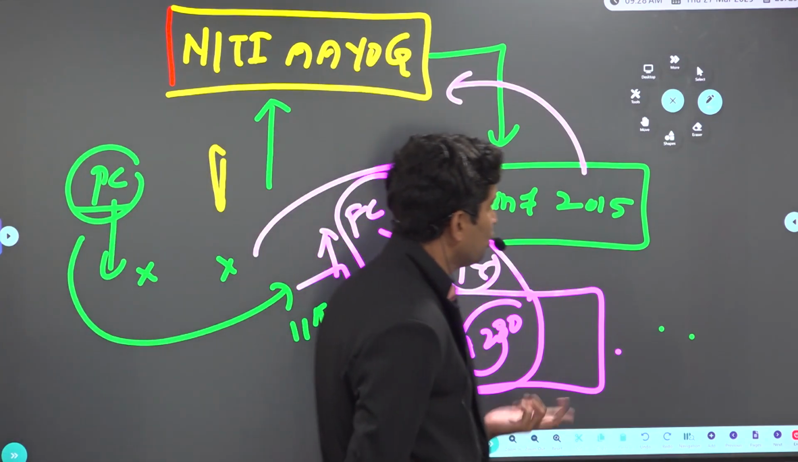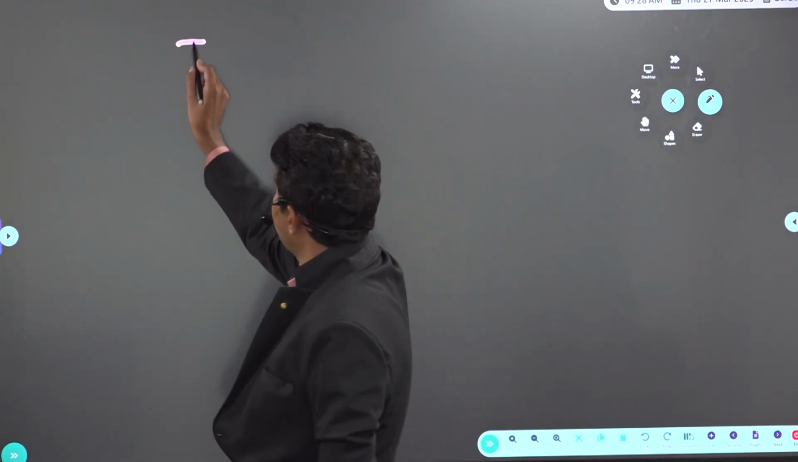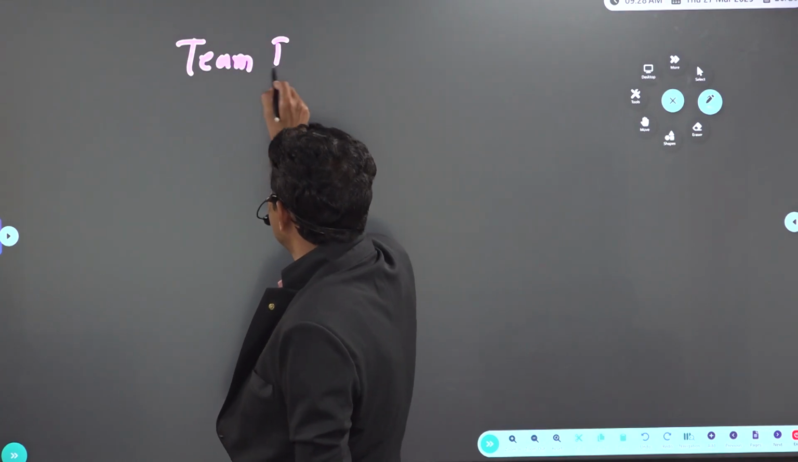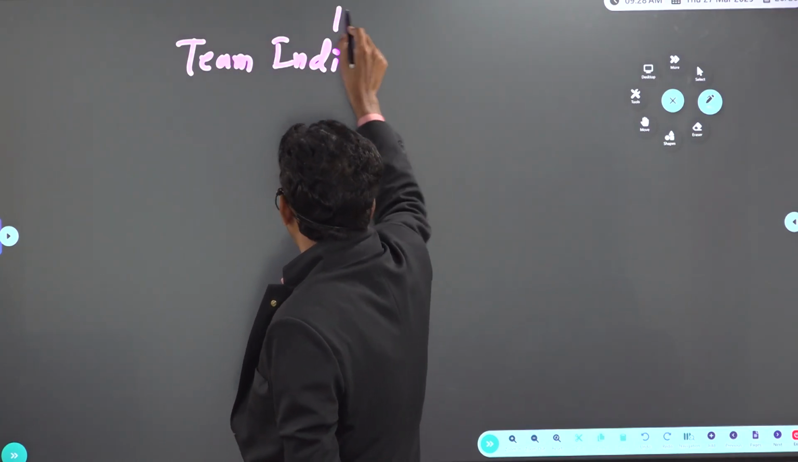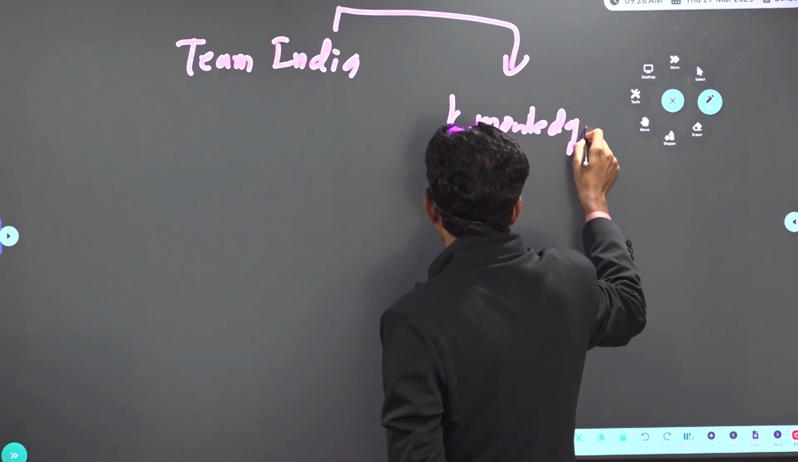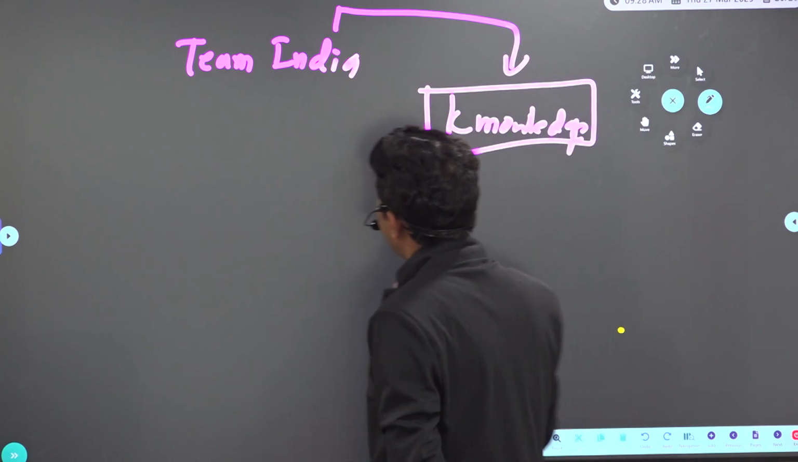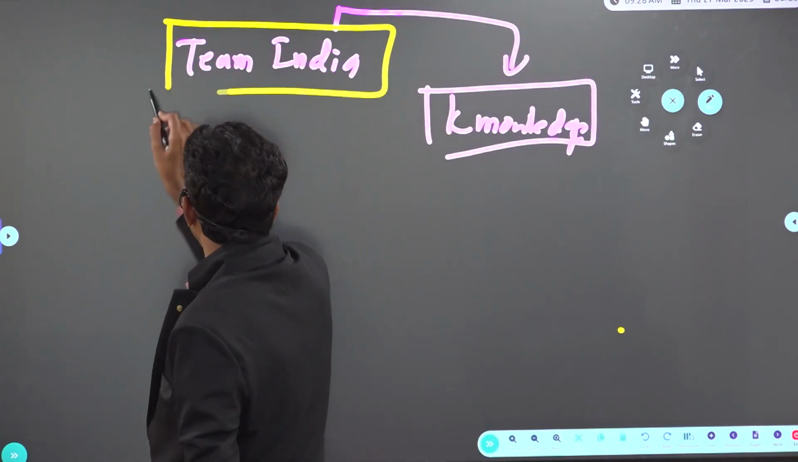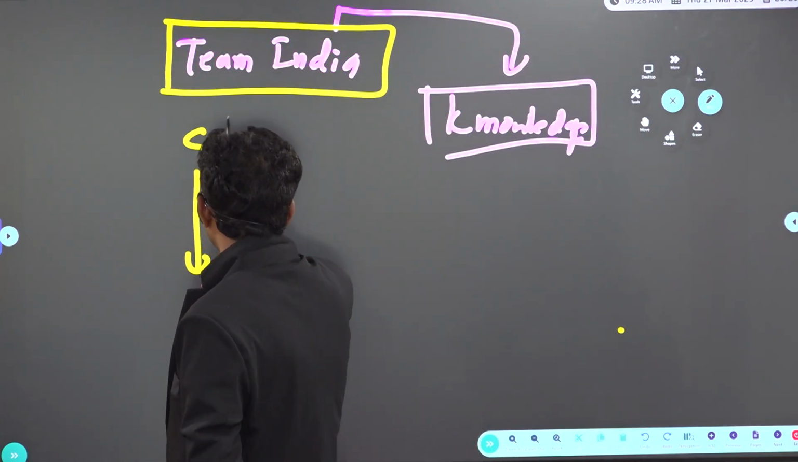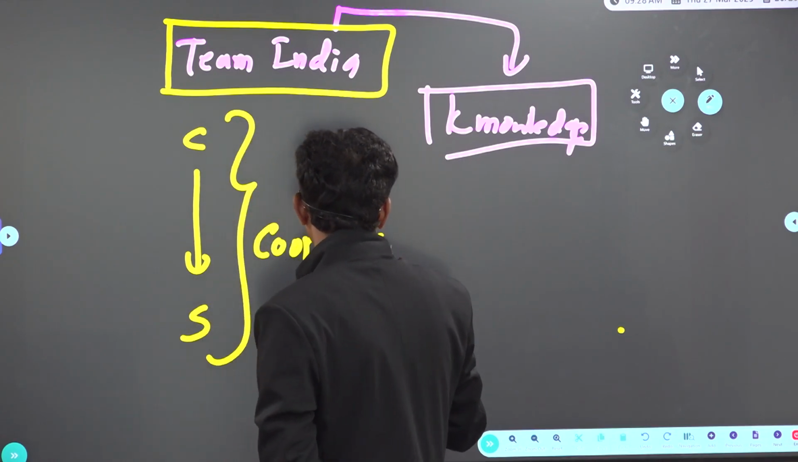And Niti Ayog has two wings, Team India wing and Knowledge Hub wing. What are these two wings, sir? Team India wing and Knowledge wing. So what is Team India wing, sir? Team India wing is generally related to the interface between center and state. So here only one word, cooperative federalism.